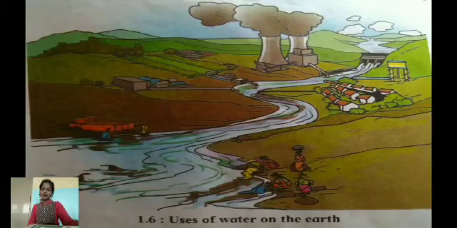Let us see the uses of water on the earth. You can see an image on your screen. From this image, we understand that water is used for various purposes such as drinking, washing, irrigation, etc. It is used in large quantities.